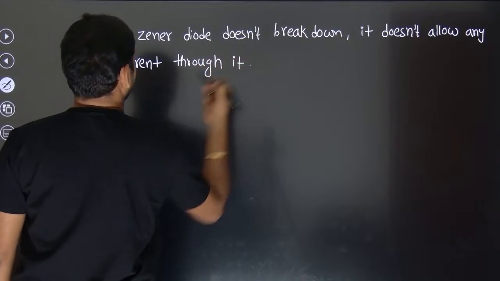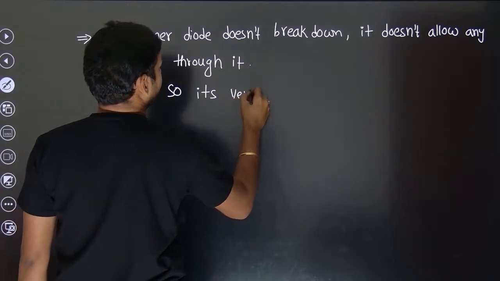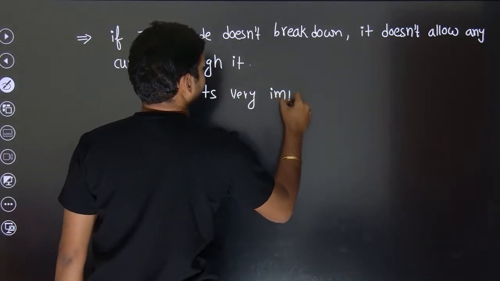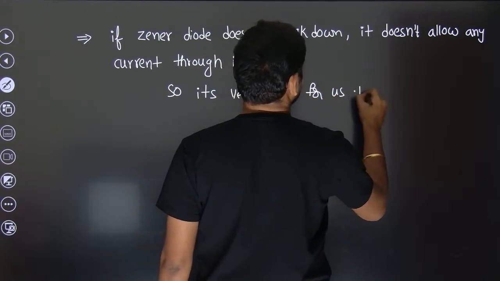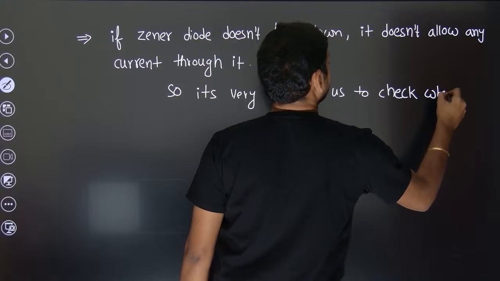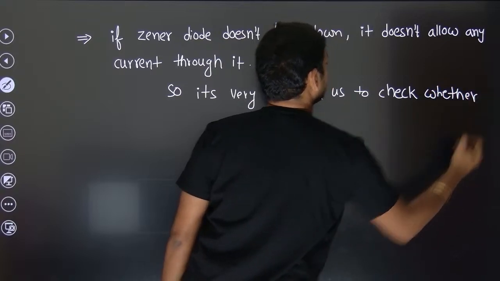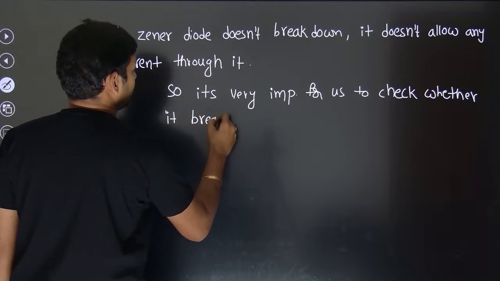So it's very important for us to check whether it breaks down or not.